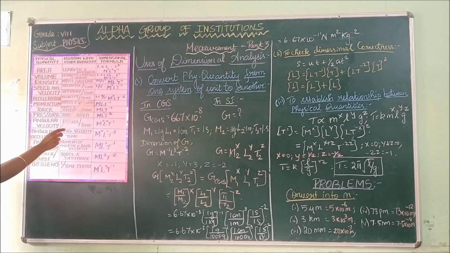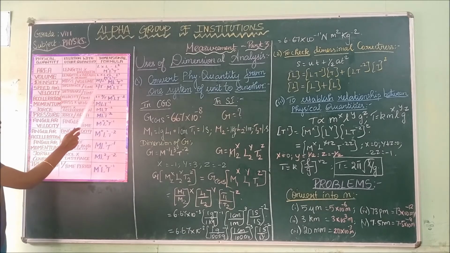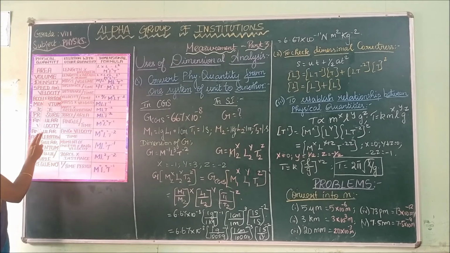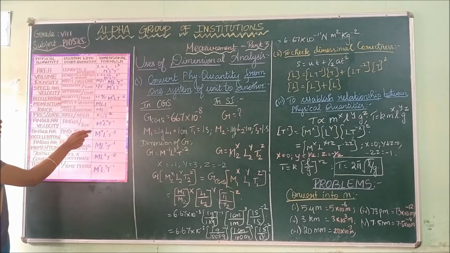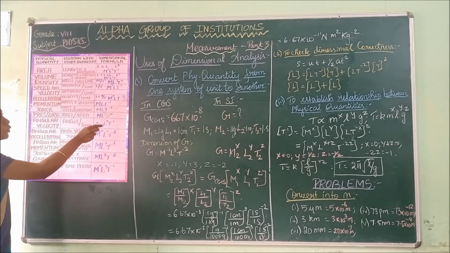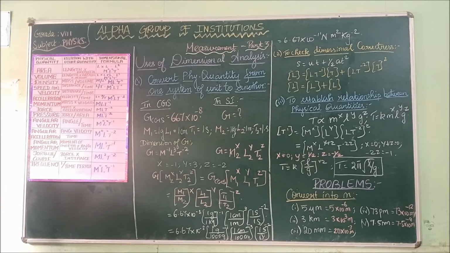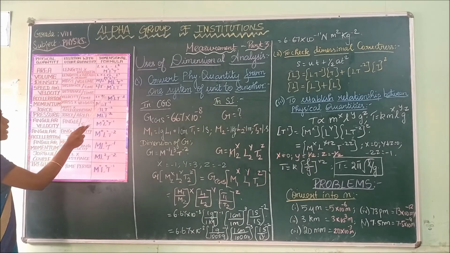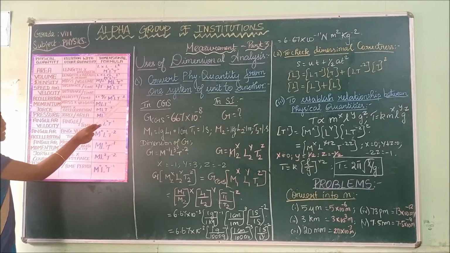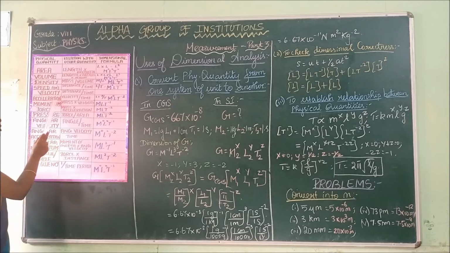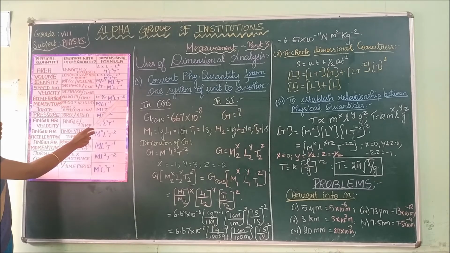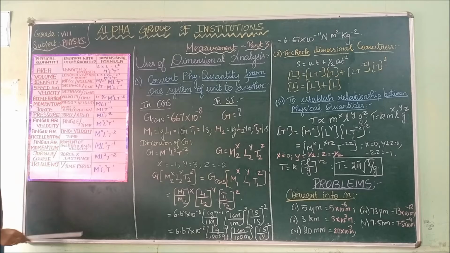Velocity by time. What is the dimension for velocity? L T power minus 1. The dimension for time is T and the dimension for acceleration is L T power minus 2. This T has the power 1. If this T power 1 goes to the numerator, it becomes T power minus 1. So minus 1 into minus 1 is minus 2. Hence the dimension for acceleration is L T power minus 2.